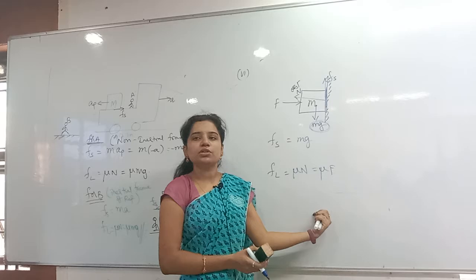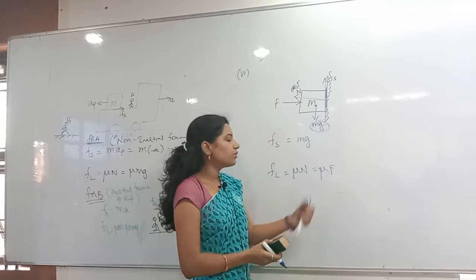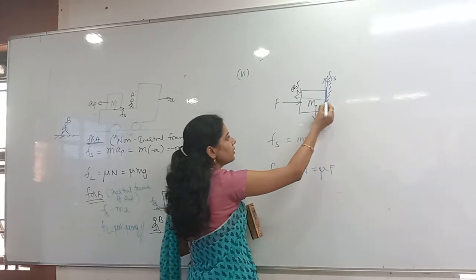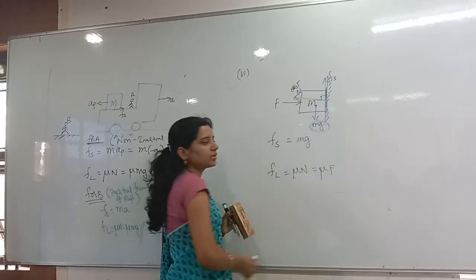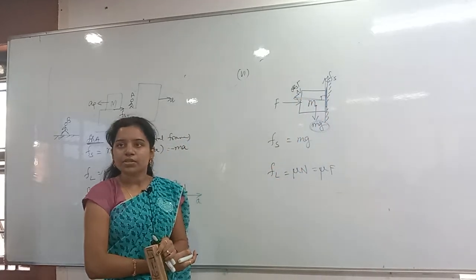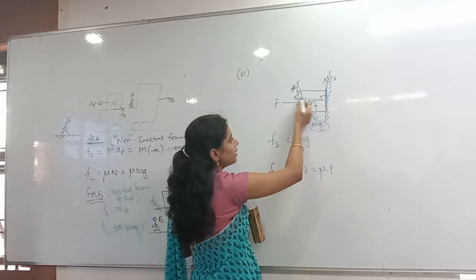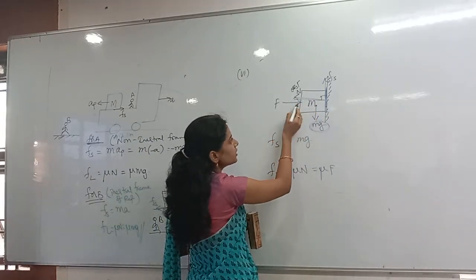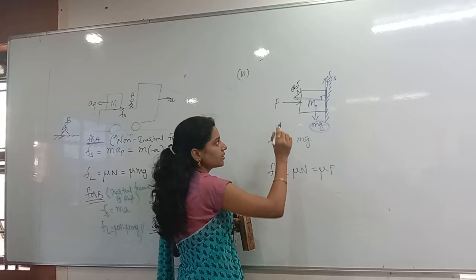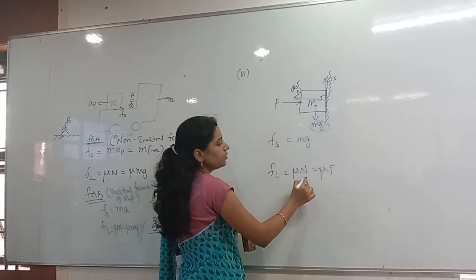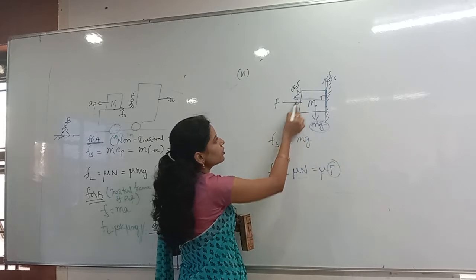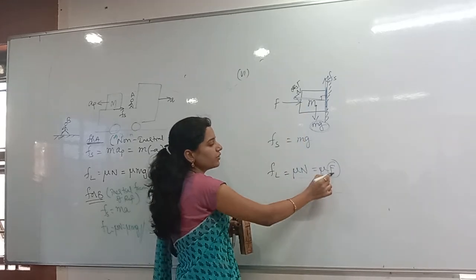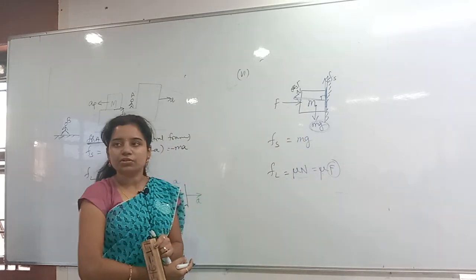Fl is equal to mu into normal reaction. Mu into, what is the normal reaction here? Normal reaction will always be away from the contact and perpendicular to the contact. So whenever I apply F in this direction, then the force is in this direction and N is in this direction. What is the Fl for us? Mu into normal reaction. Mu into what is the applied force opposite to N? F is the applied force, so Fl is equal to mu into F.